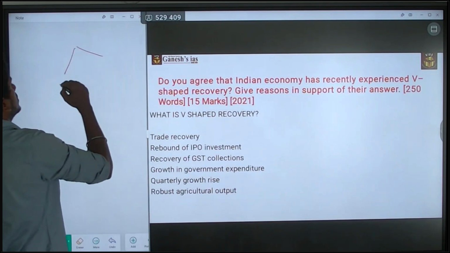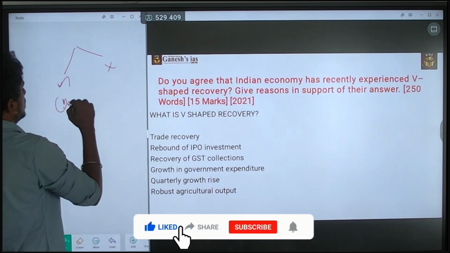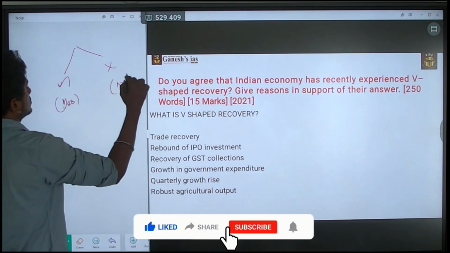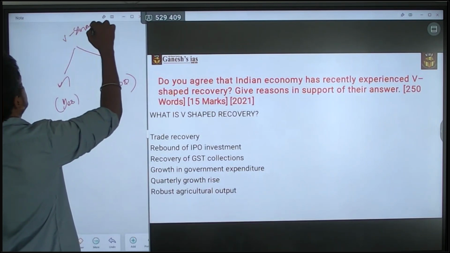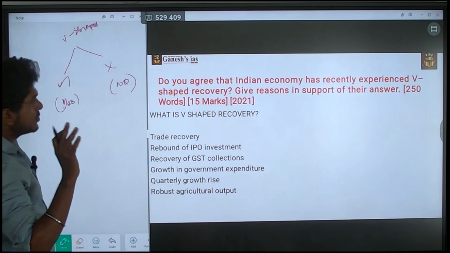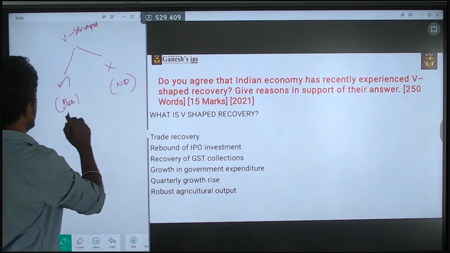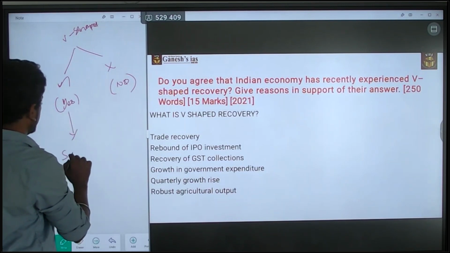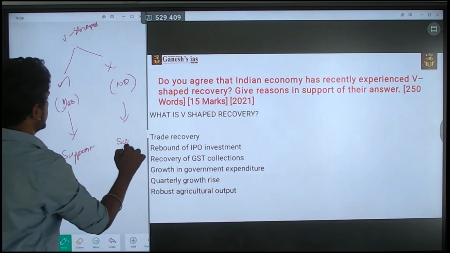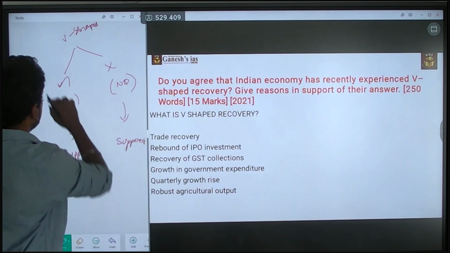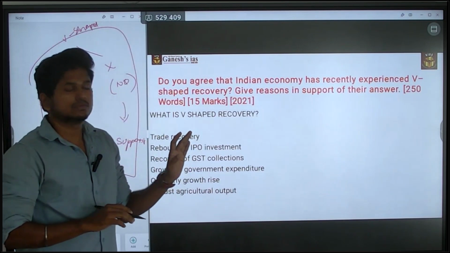So, yes or no type question, whether you agree with it or not. India experienced a V-shaped recovery. This is the first part. Give reasons in support of your answer. So, if you are going to say yes, you have to support it. If you are going to say no, you have to support it. So, this is the simplest question they are asking.